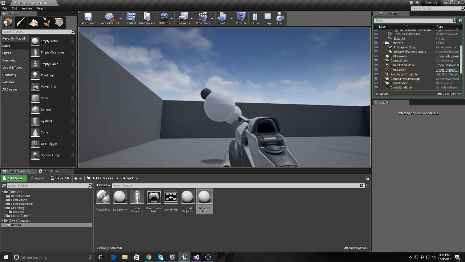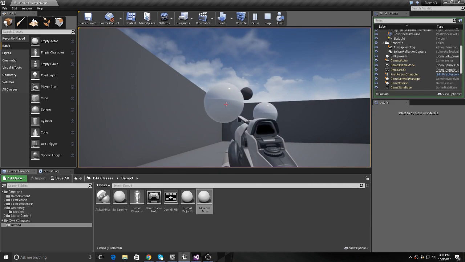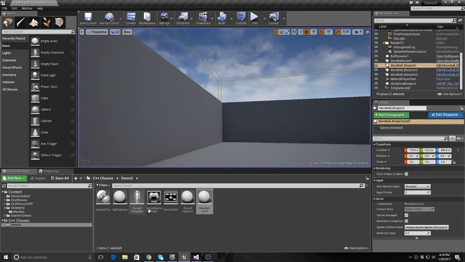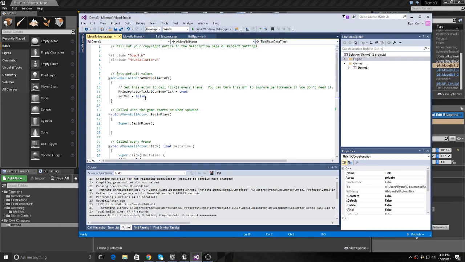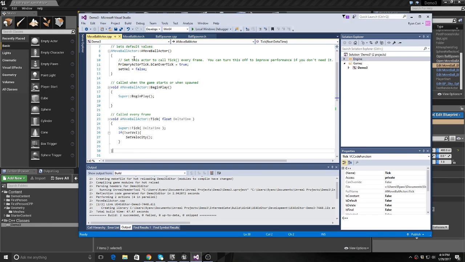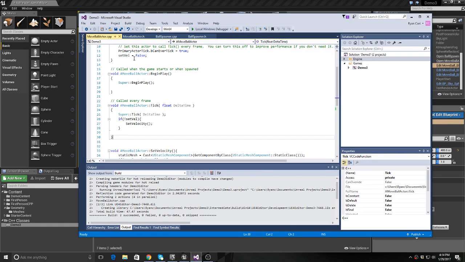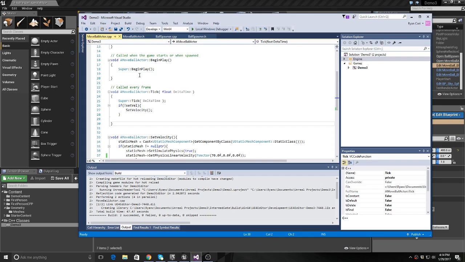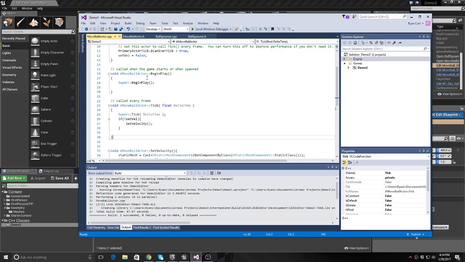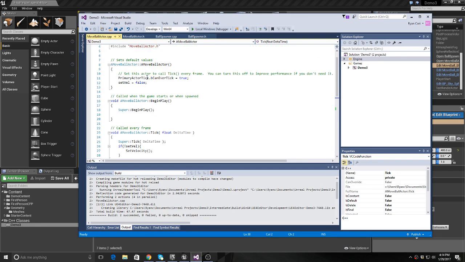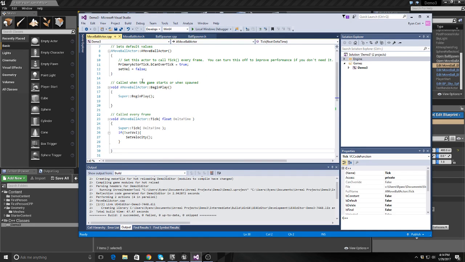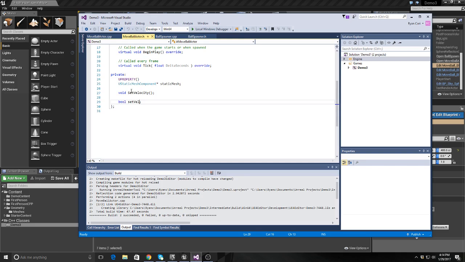So these are actors. These are not being done with an actor component. This is an actor. Now let me take a look at that. This is the move ball actor. And what I've got here is a function that will set the velocity. I tried to set this all in begin play, or the constructor. I also tried the constructor, but neither of those worked. So I have this boolean called setVel, and then I have a function called setVelocity.